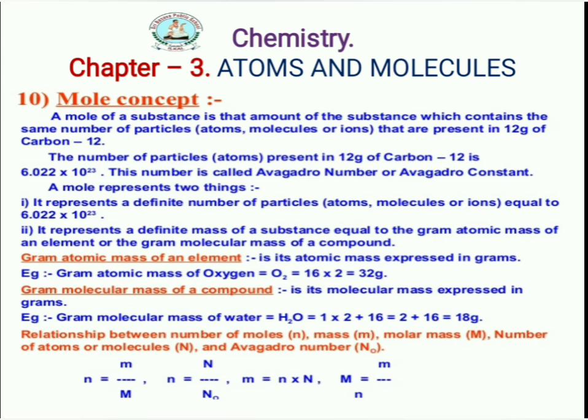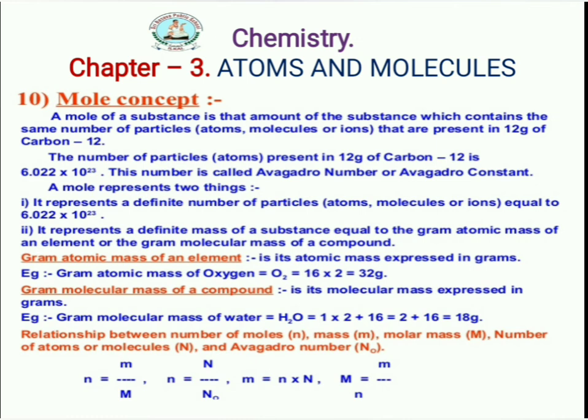A mole represents two things. It represents a definite number of particles, those are atoms, molecules or ions, equal to 6.022 into 10 to the power of 23, and it represents a definite mass of a substance equal to the gram atomic mass of an element or the gram molecular mass of a compound.